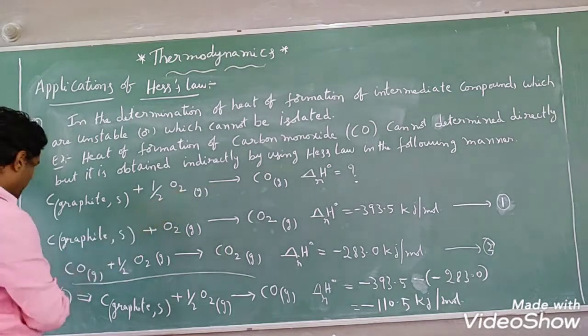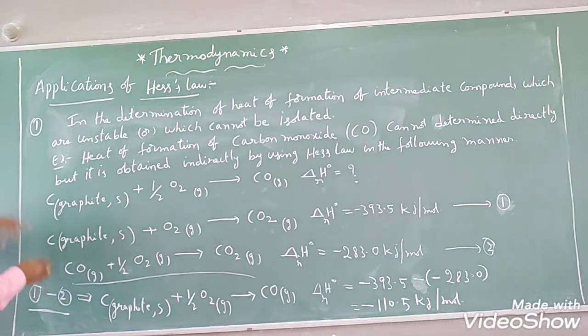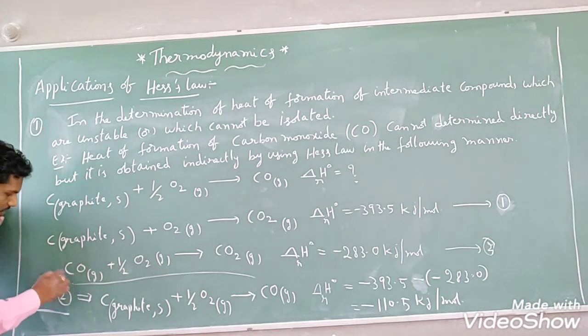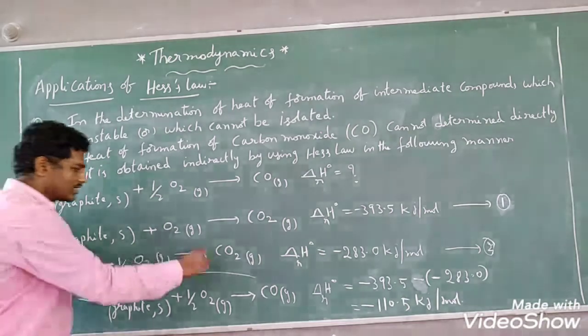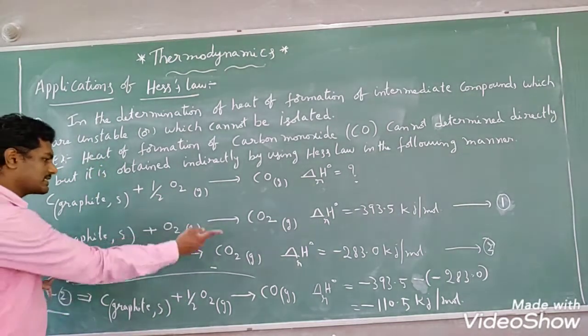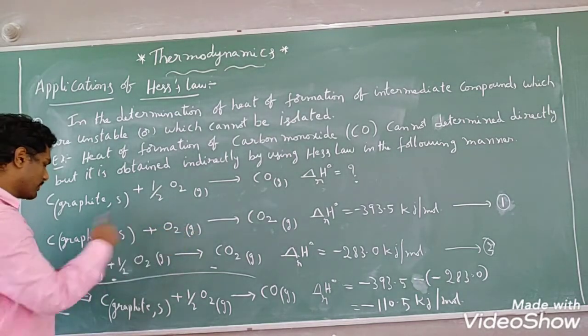Suppose if you do 1 minus 2, what will happen? 1 minus 2, you try it. 1 minus 2 means the second equation we have to take in reverse. That means CO, where a positive sign is there, here we have to take negative. Here positive sign is there, here we have to take negative. Here also positive means negative only, right? That negative, if you send to that side, it will become positive, right? CO will become positive if you send it to the product side.